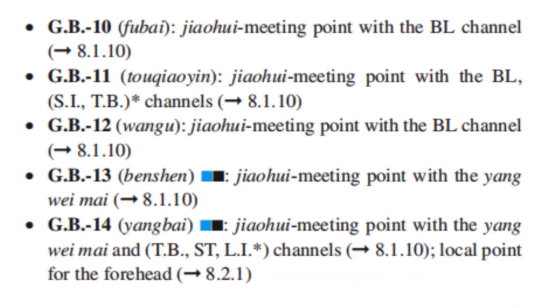GB10 is the Jiaowei meeting point with the bladder channel. GB11, the Jiaowei meeting point with the bladder and SI and triple burner channels. GB12 is the Jiaowei meeting point with the bladder channel. GB13, the Jiaowei meeting point with the Yang Wei Mai. GB14, the Jiaowei meeting point with the Yang Wei Mai and triple burner, stomach and large intestine channels. It is also the local point for the forehead.